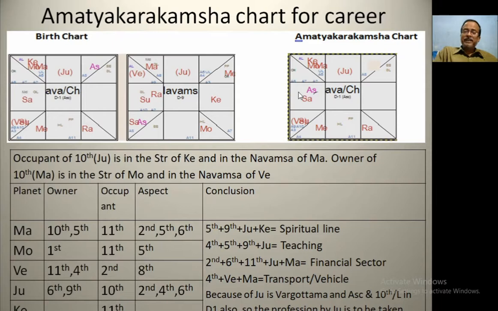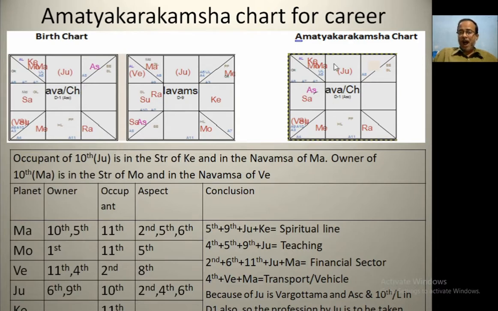For this native, Rahu is the Amatya Karaka planet. In the D9 chart, Rahu is placed in Cancer. If I consider Cancer in D1 as ascendant, then it will be converted to Amatya Karakamsha chart. So, in this way, I get this chart.